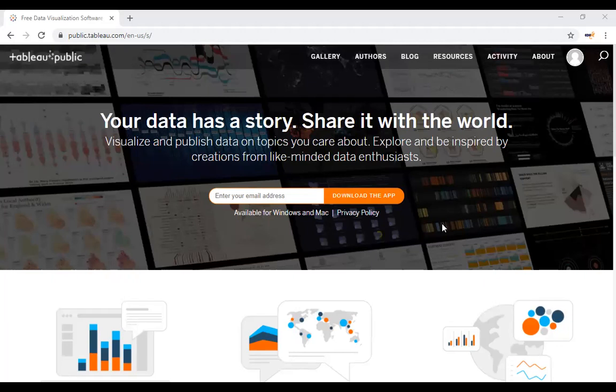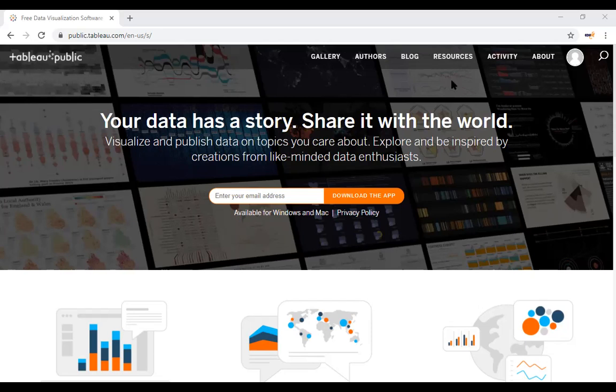So if you are working with confidential data, and HR data is always confidential, marketing data, all the data related to your organization is always confidential. So for practice purposes, yes, you can use Tableau Public, but when you are working at the organization level, you can ask your organization to get Tableau Desktop. And students can download the student edition of Tableau Desktop, and that is available for free.